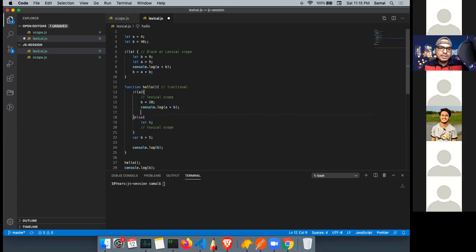Let me just write one more. This I can put in a function here, and after that I'll close it.